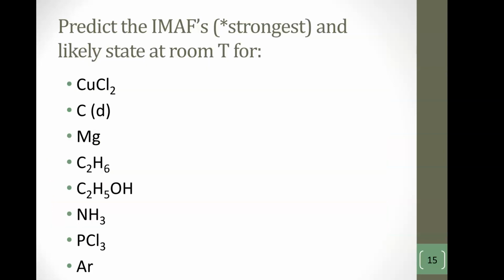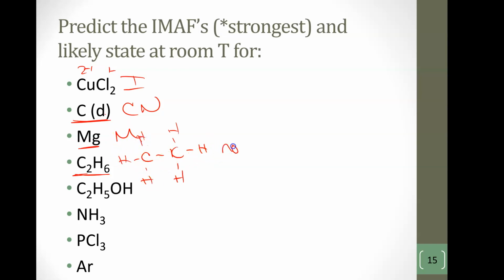Okay? So predicting the forces, this is positive and negative ion. This is ionic. Carbon, this is diamond, that's covalent network. This is an elemental metal, it's metallic. This is not covalent network. It is not metallic. It is not ionic. It's not one of the strong ones. It's actually this structure, which means it's perfectly symmetrical. It's non-polar. That means it's LDF. Okay? And everything has LDF. I didn't write LDF for everything.